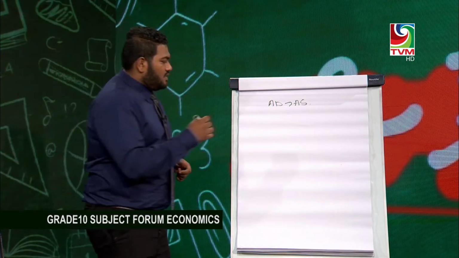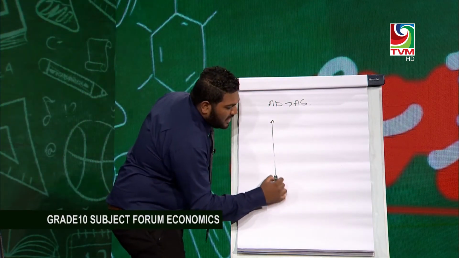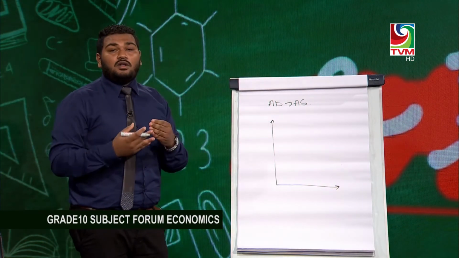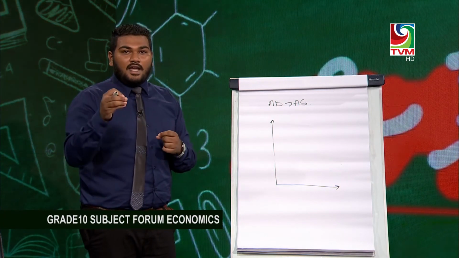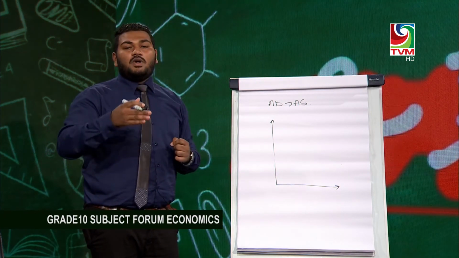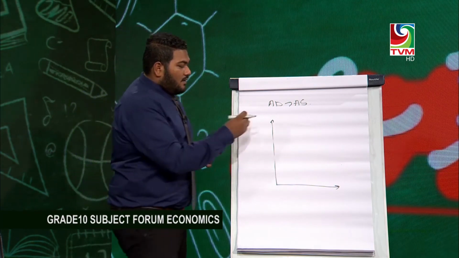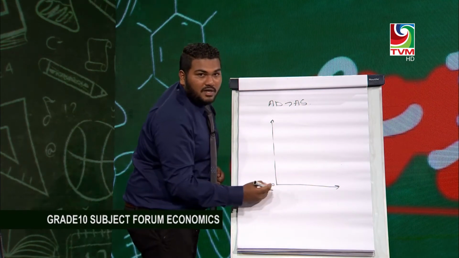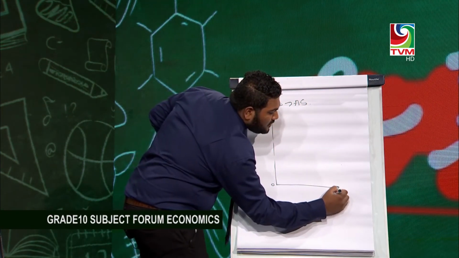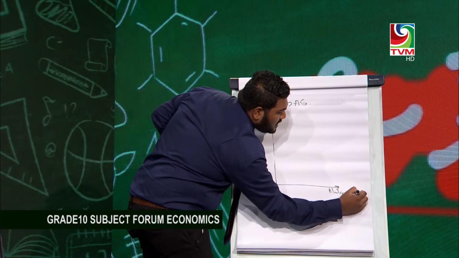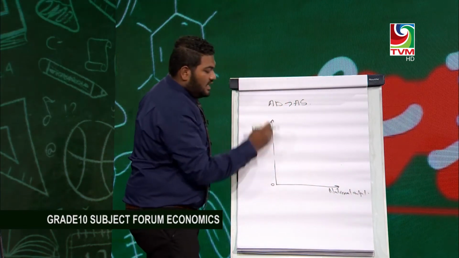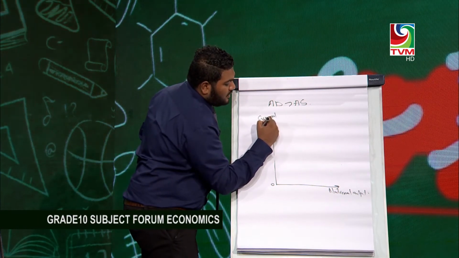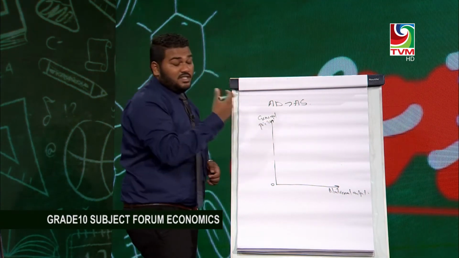demand pull inflation. Okay, so when it comes to macro, it is talking about the total demand. So instead of demand, students, you need to write the aggregate demand, and instead of the supply you have to write the aggregate supply. So the basic frame also will be changed. This horizontal line will represent the national output, which means the total output in the country, and the vertical line will represent the general price level, not the price. This is talking about the general price level.